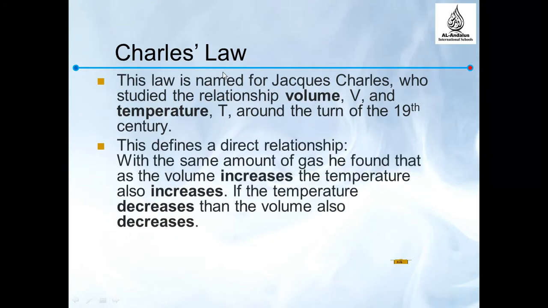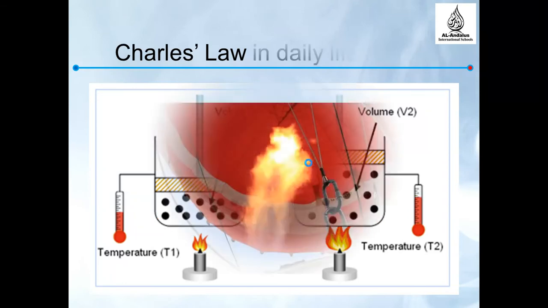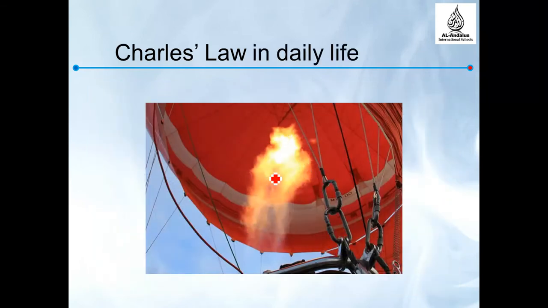Charles' law is named after the scientist Jacques Charles, who studied the relationship between volume and temperature around the 19th century. He said there is a direct relationship. When the volume increases, the temperature increases. When the temperature decreases, the volume decreases. So here we can see that when the temperature decreased, the volume decreased, and when the temperature increased, the volume increased. Here is how it's applied in real life: in a hot air balloon, when the temperature increases, the volume of the balloon increases.